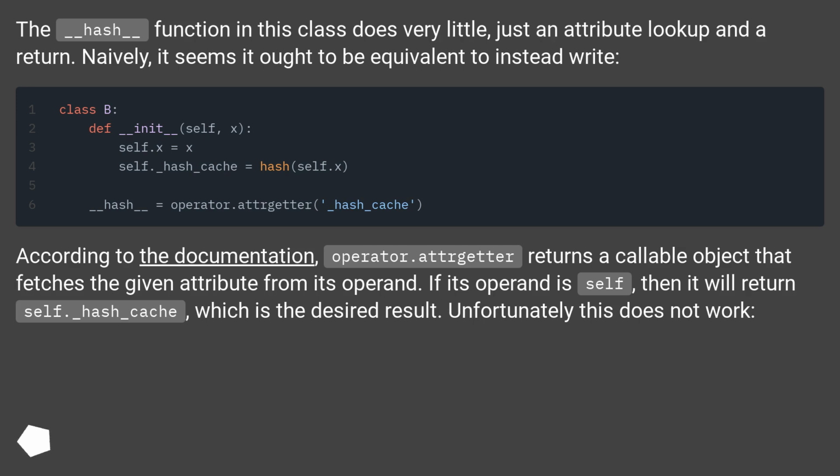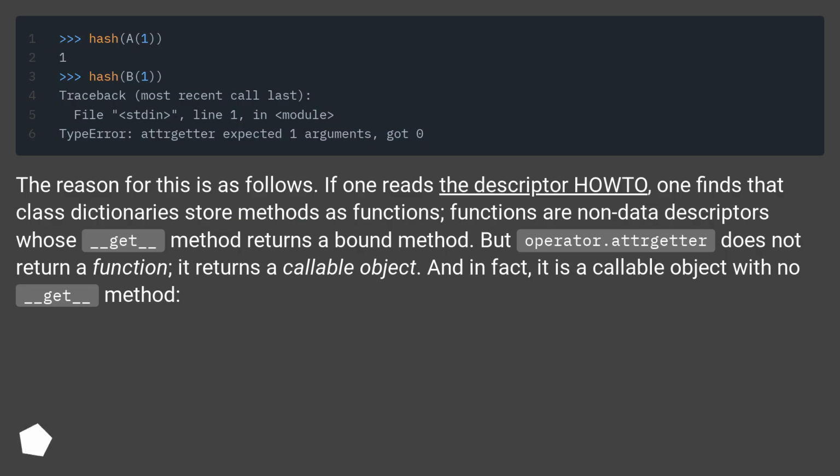According to the documentation, operator.attrgetter returns a callable object that fetches the given attribute from its operand. If its operand is self, then it will return self._hash_cache, which is the desired result. Unfortunately, this does not work. The reason for this is as follows.